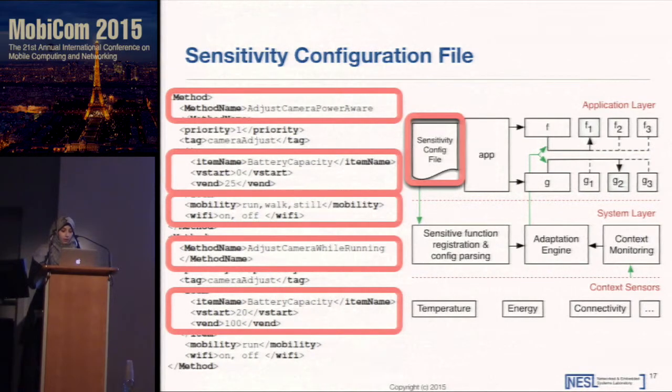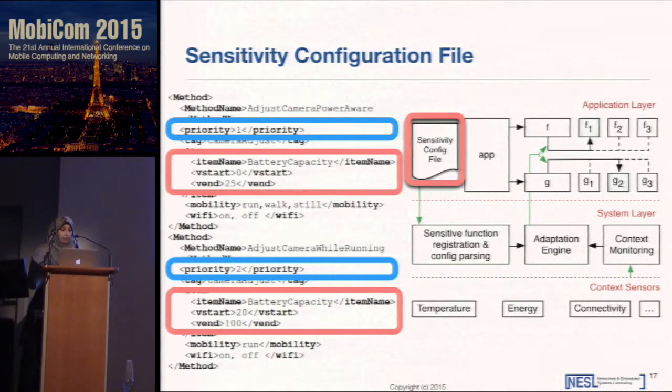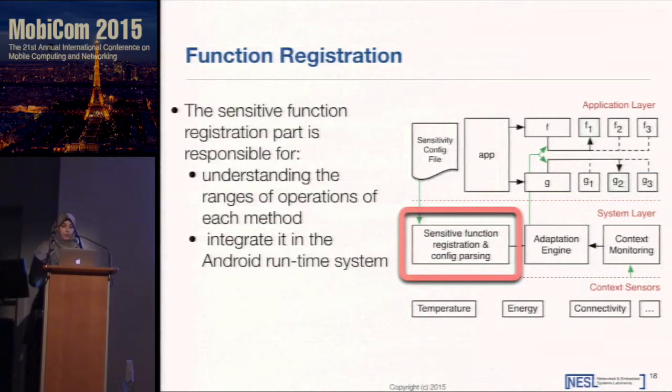As seen, there is a conflict in the ranges of operation, and here comes the use of priority for the methods. Each method is assigned a priority that is used later to solve this conflict. The sensitive function registration part is responsible for understanding the ranges of operation of each method and for integrating it into the Android runtime system. And this is done as follows.